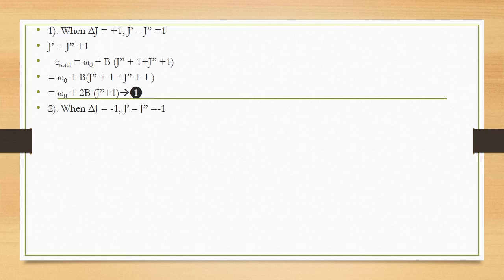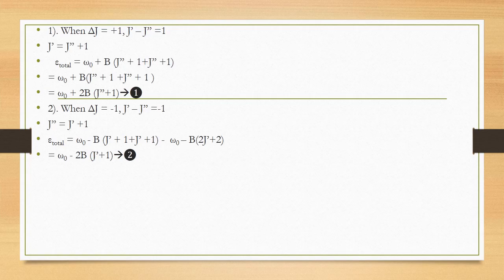In the same way we can substitute delta J equal to minus 1. Similarly, we will have the equation E total equal to omega 0 minus, because we have substituted minus here, so the minus is taken outside, B into (J' plus 1 plus J' plus 1), and we have the final equation omega 0 minus B into (2J plus 2), and finally omega 0 minus 2B (J' plus 1).